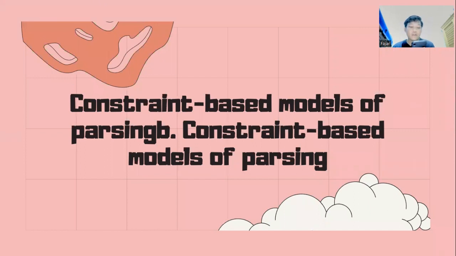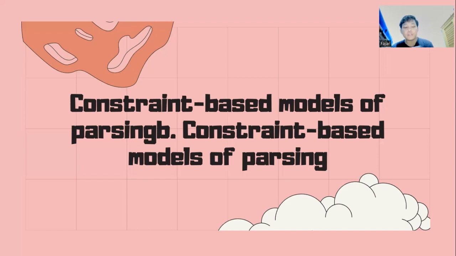Next is the constraint-based model of parsing in psycholinguistics. It proposes that sentence processing involves simultaneously considering both syntactic and semantic constraints to arrive at the full interpretation of the sentence. In a constraint-based model, syntactic and semantic information are integrated together in a process called constraint satisfaction. The model takes into account all of the possible interpretations of a sentence and assigns a probability to each interpretation based on how well it satisfies the various constraints imposed by syntactic and semantic information.